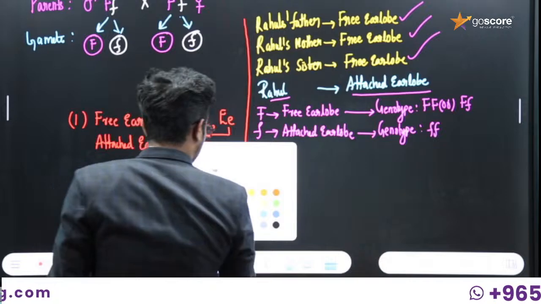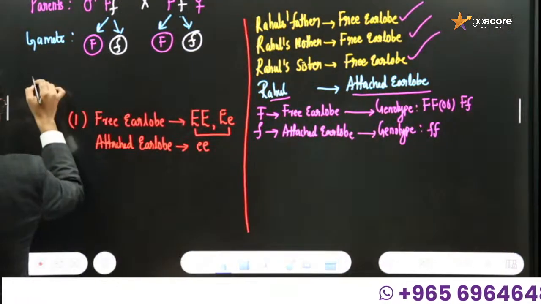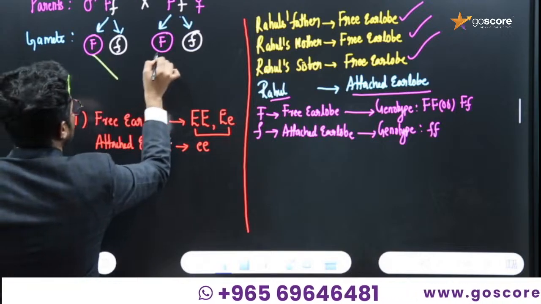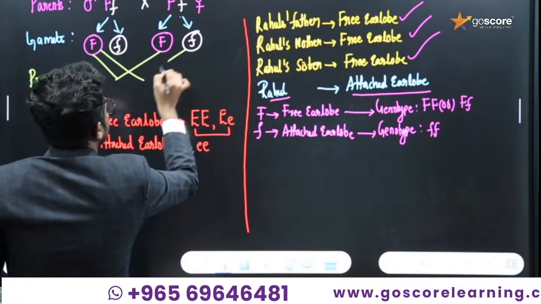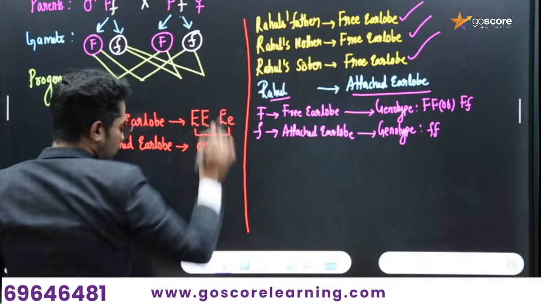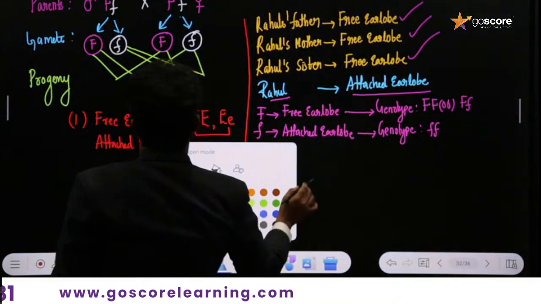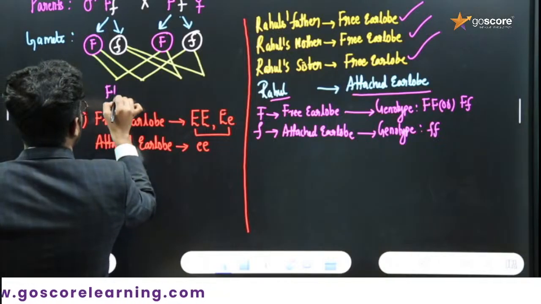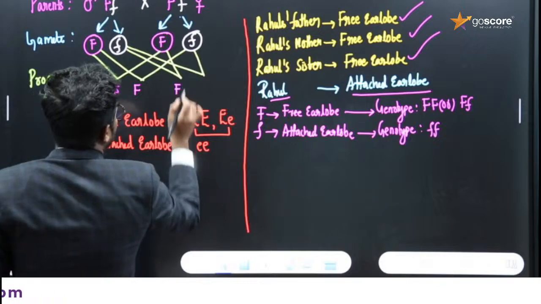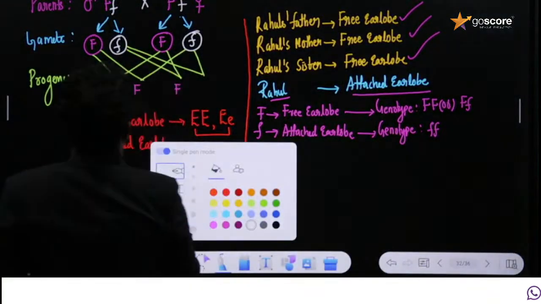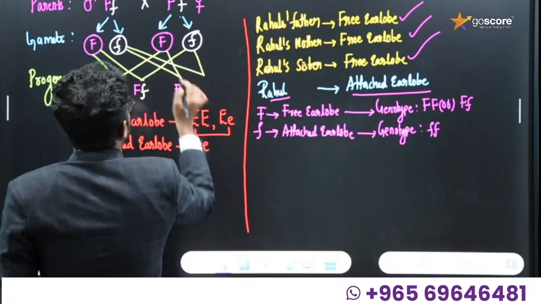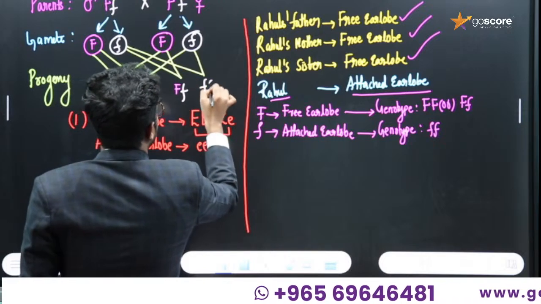Now we need to write down the progeny. Just do a fertilization. Here you will get capital F capital F, and here capital F and small f, and here also capital F and small f, and here small f small f.